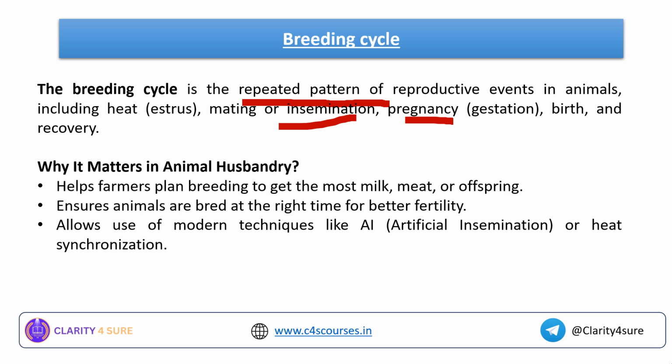Now why does this breeding cycle become very important? This helps the farmers to plan the breeding cycle of a livestock, for what purpose? To get the most milk, meat, and also offspring. This also ensures animals are bred at the right time for better fertility. And if in any case natural conception doesn't happen in a livestock, it also allows the farmers to take informed decisions related to modern techniques like artificial insemination or heat synchronization.